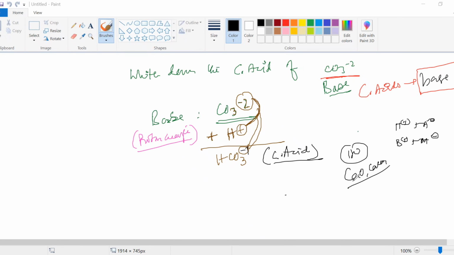So then came Bronsted-Lowry, that acids are proton donors and bases are proton acceptors. And that corollary we got into the conjugates. So this was a very interesting part.